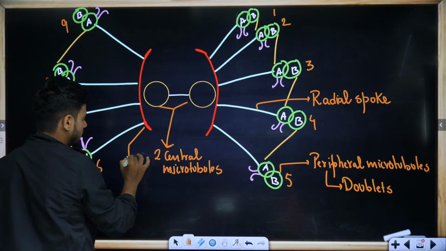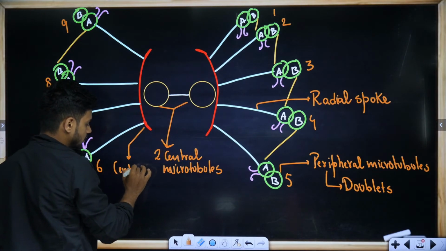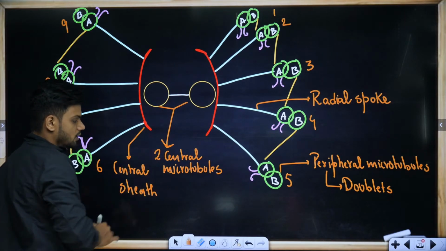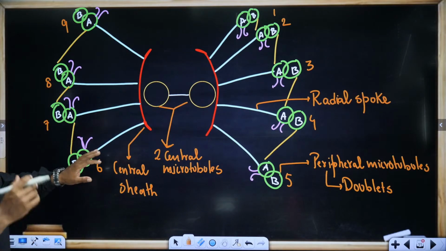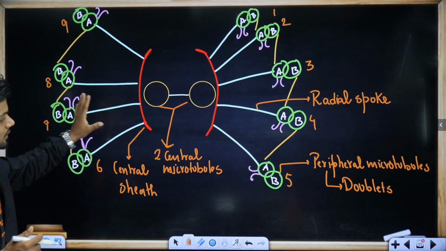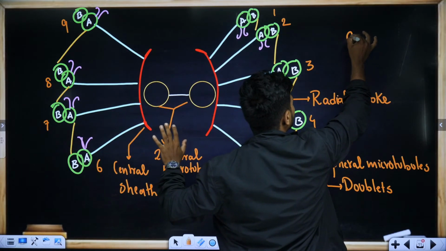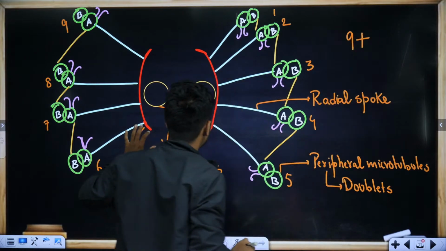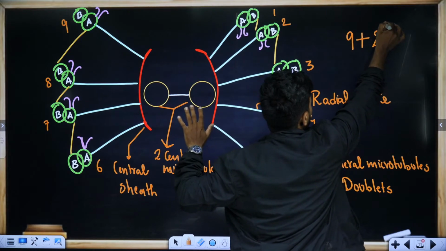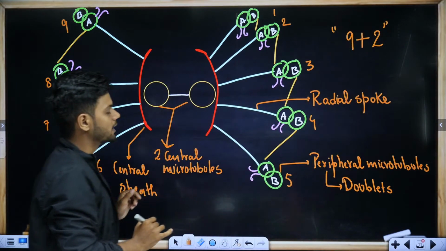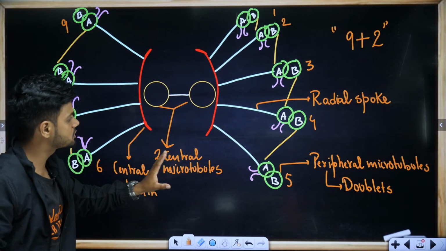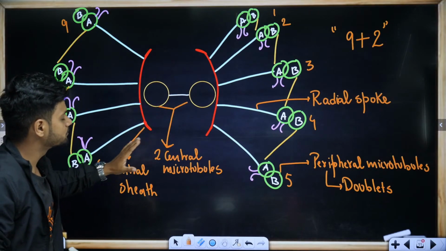Can you see this regular part? That is called the central sheath. This is the structure of your entire cilia and flagella. Here we can say there are totally 9 microtubules on the periphery, plus 2 in the center. So this is a 9 plus 2 arrangement, where we have 9 peripheral microtubules and 2 central microtubules.